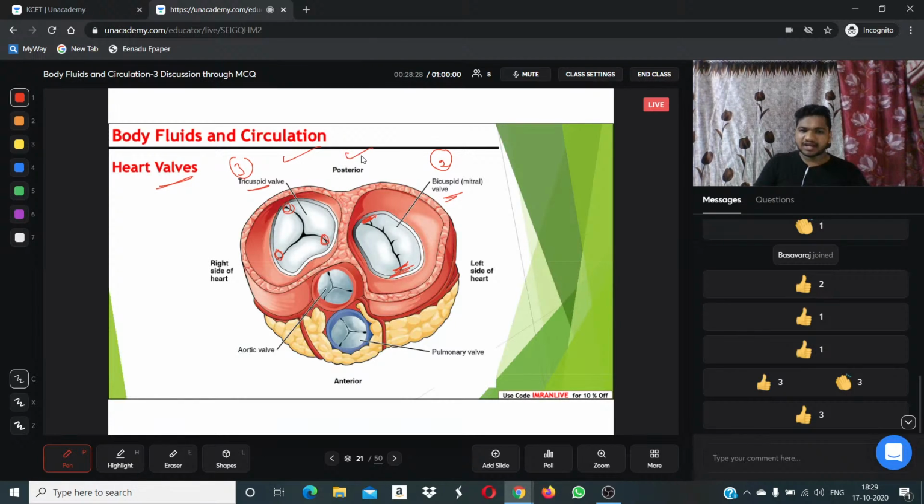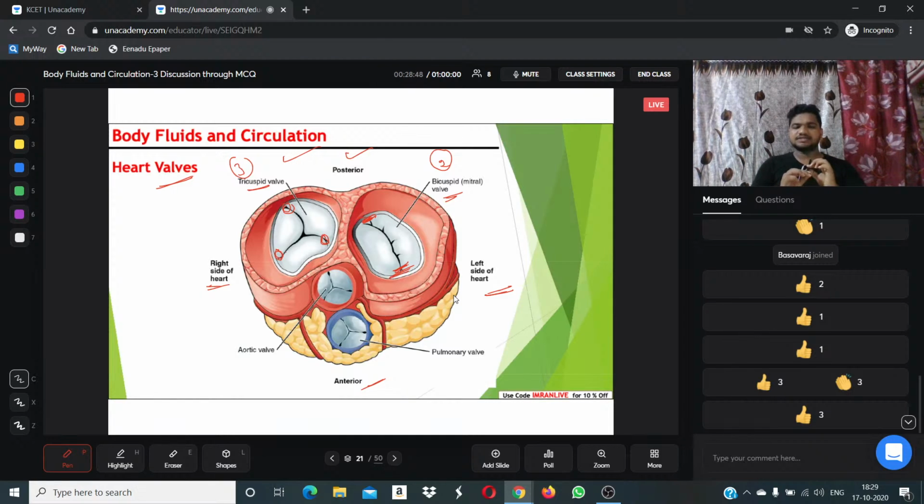This is the posterior region of the valve. This is the anterior region of the heart valve. Clear? And this is the right side of the heart. This is the left side of the heart. I already said that the heart is not situated like that. The heart is situated like this in our thoracic cavity.